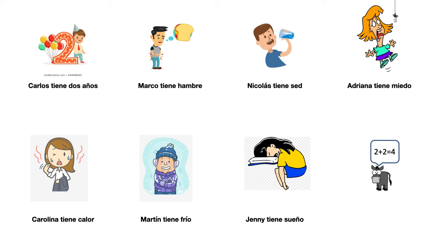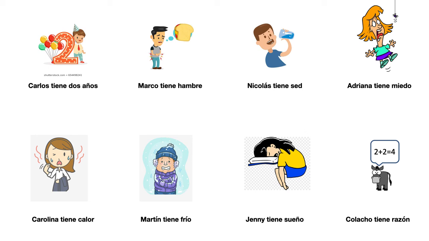2 plus 2 equals 4, right? In English, you would say that he is right, right? In Spanish, again, for being right, you use the word tener. Colacho tiene razón. Colacho is just the donkey's name, okay? And tener razón means to be right, right? So in Spanish, you don't say that someone is right, you say that someone has reason, right? Colacho tiene razón means he's right. He's certainly right because 2 plus 2 is 4.